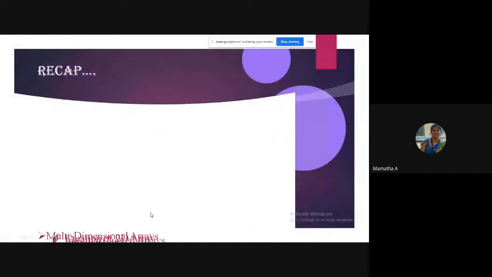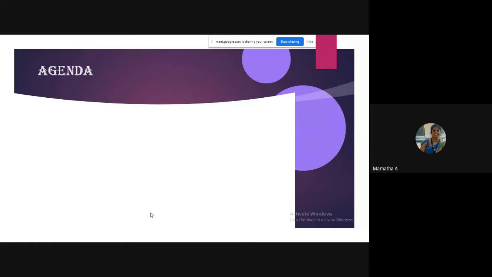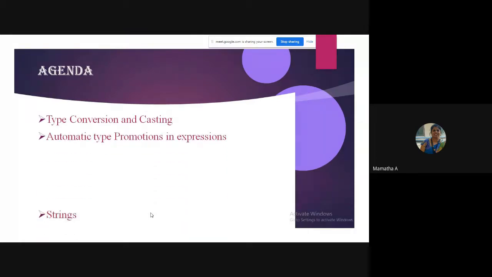As a recap, I had told you about multidimensional arrays, creation of 2D arrays, jagged arrays, and their initialization process. We had seen some examples and some assignments too. So the agenda of today's class is type conversion and casting, automatic type promotion in expressions, and strings.